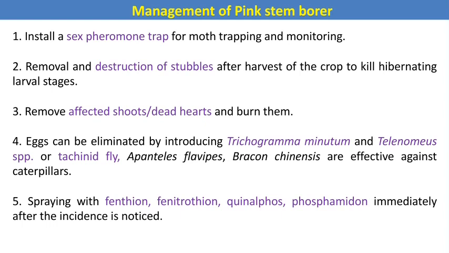Then for biological control, Trichogramma minutum, Telenomus species, and the tachinid fly are the three important egg parasitoids effective against the pink stem borer. Apanteles flavipes and Bracon chinensis are the two major larval parasitoids, which are very effective against the caterpillar of the pink stem borer. Then for chemical control, these are the different recommended chemicals to spray on the various millet crops to avoid or reduce the infestation of pink stem borer.